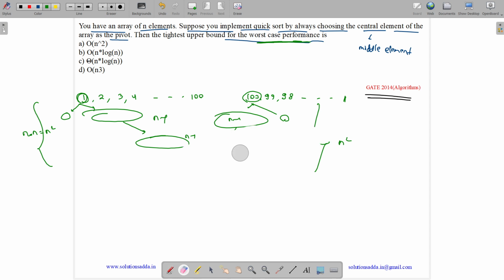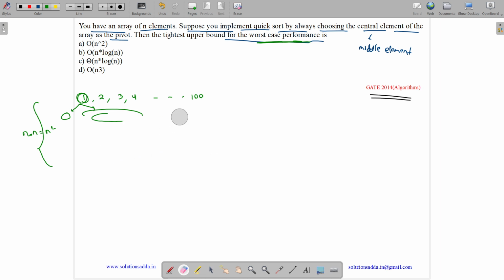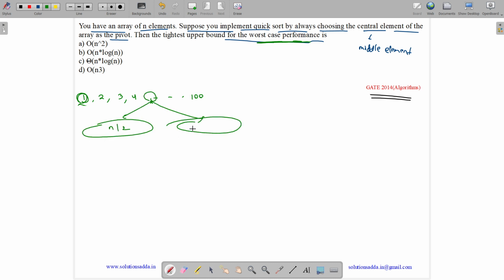Now we have studied one more thing: if we have a sorted array and we take the middle element as the pivot, then what happens? Half will come on the left, half on the right, n by 2 over here, n by 2 over here. Again half on the left, half on the right. So the complexity is T of n equals 2T of n by 2 plus n for partitioning. So it comes out to be order of n log n.